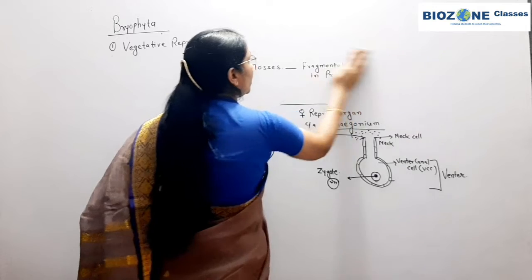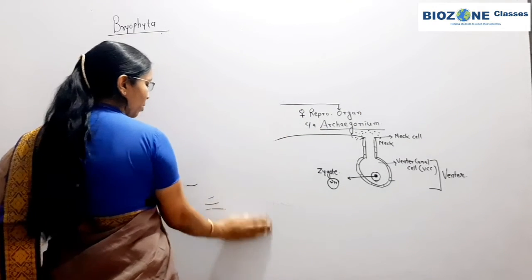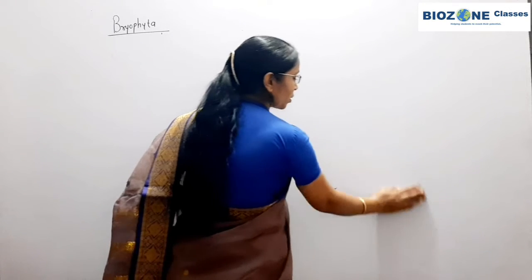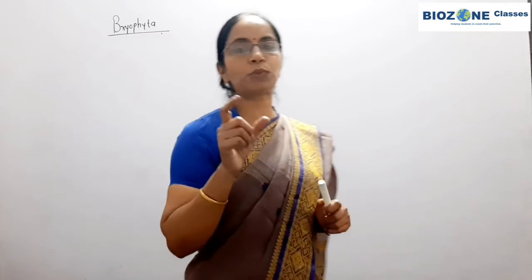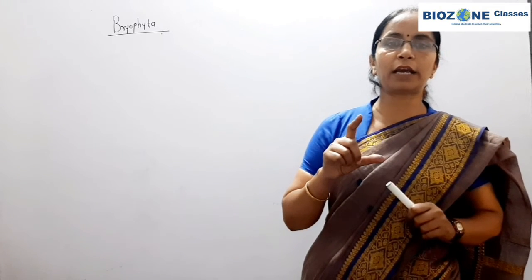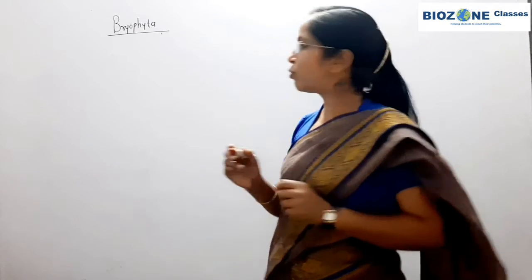So gametophyte is free living, and sporophyte depends on what? Sporophyte is dependent on the gametophyte, and for this statement you remember the diagram of Funaria. So you will never be confused, because the capsule of the sporophyte is attached to what? In the Funaria diagram, to the leafy shoot like structures, that is the gametophyte.